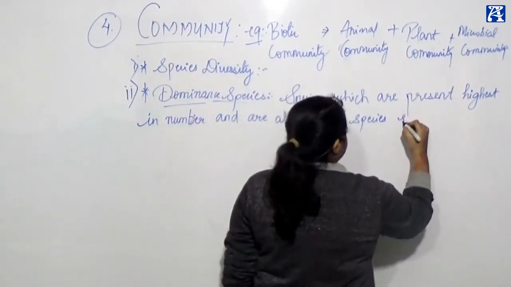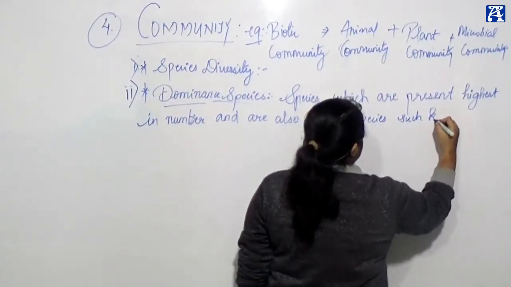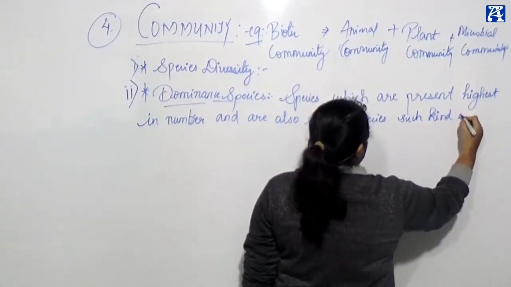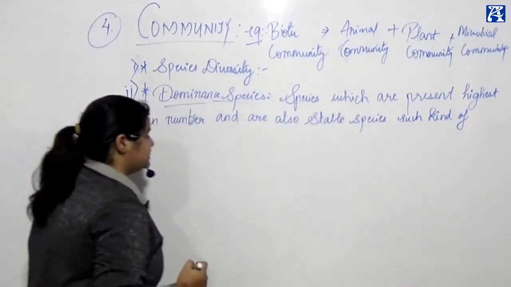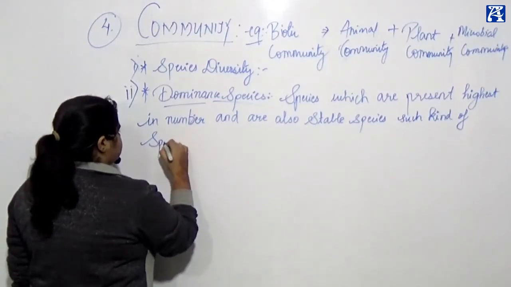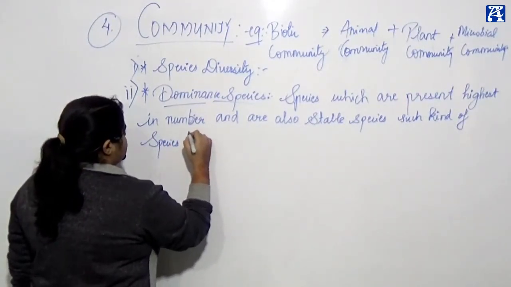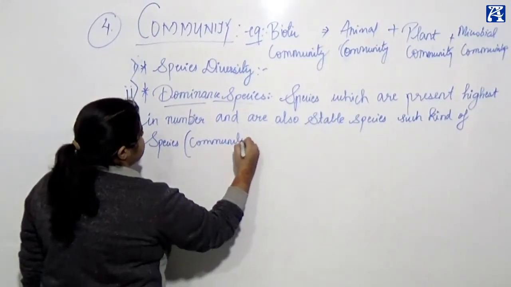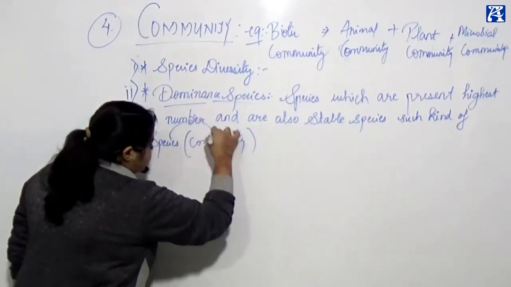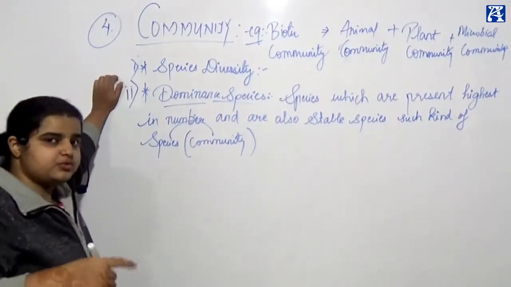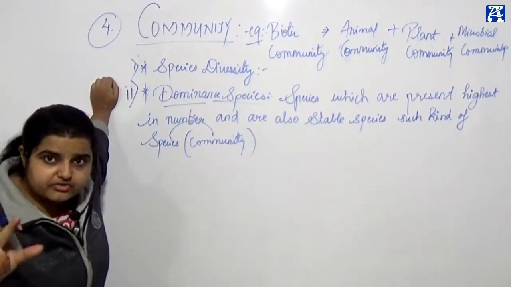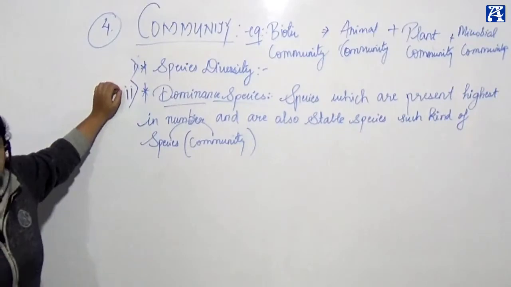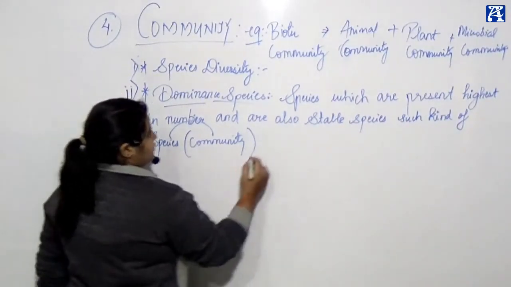Such kind of species, or including in a community. A group of species together forms what? A community. Such kind of species or such kind of community is called as